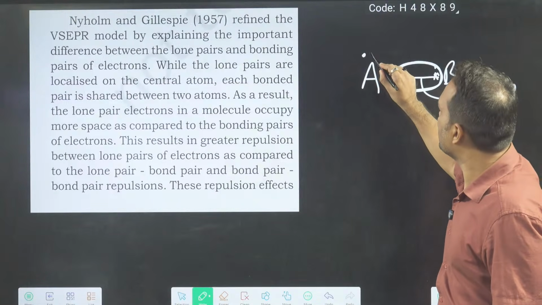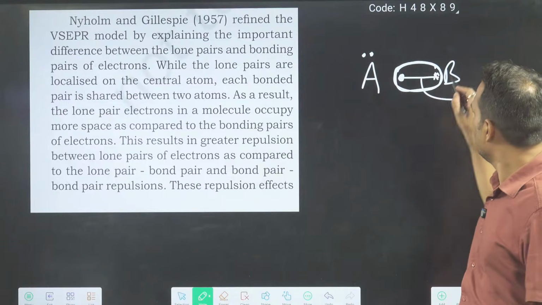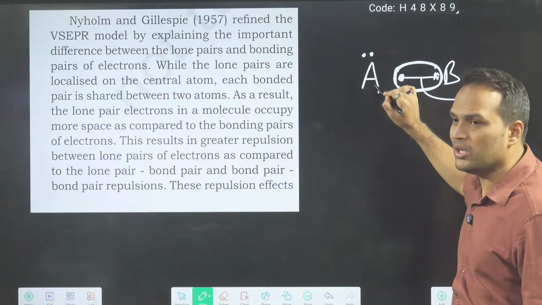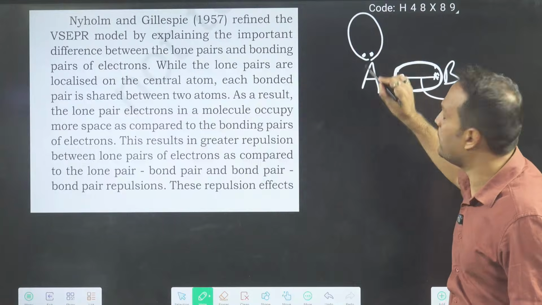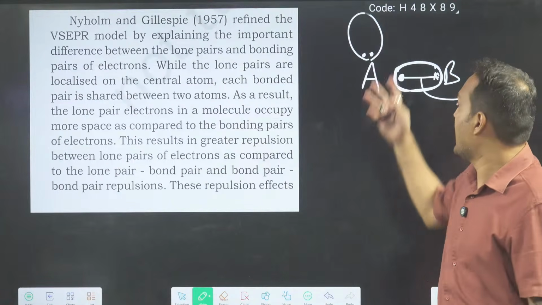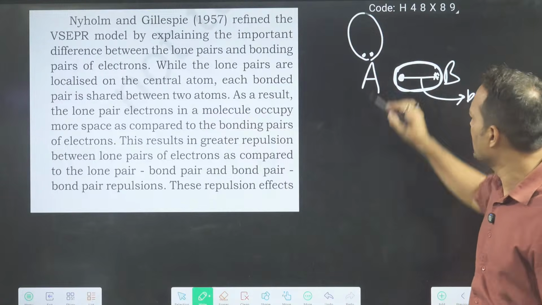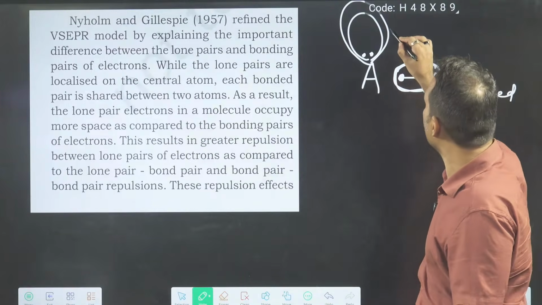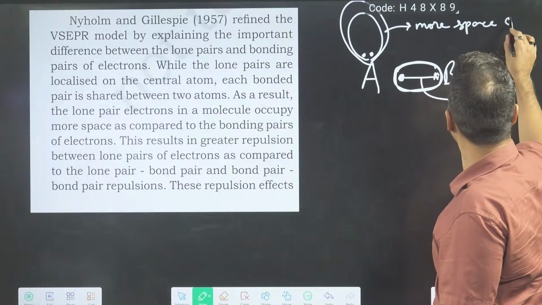But the lone pair, if I ask you whose lone pair this is, you will say, sir, A. Is B attracting this? No. This one is attracted only by the nucleus of A. So what will happen? This will be a bit free, as it is attracted by only one nucleus. Free to move, not in control. It will occupy more space. More space occupied.